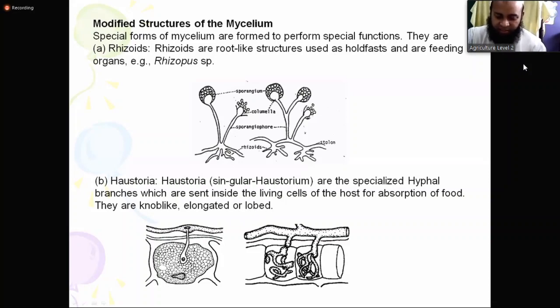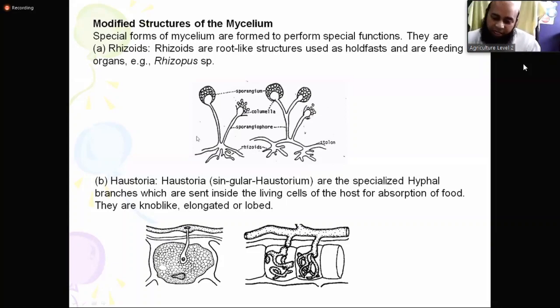They do not enter, but they have some special structure. They insert this special structure into the cell, and this special structure is called Haustoria. Haustoria is plural, and singular is Haustorium.